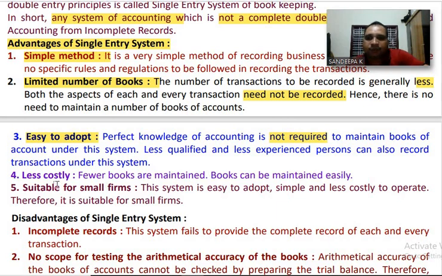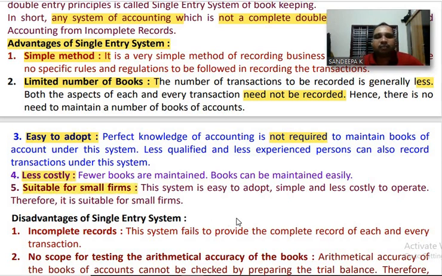Next one, number 4, less costly. Fewer books are maintained. Only important ledger accounts are maintained under this system, and books can be maintained easily. Next one, number 5, suitable for small firms.